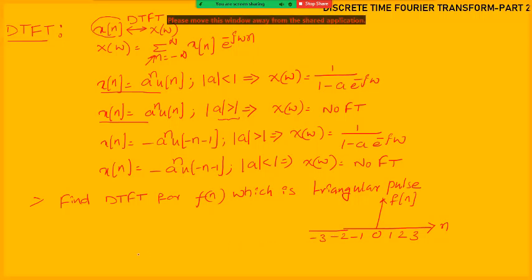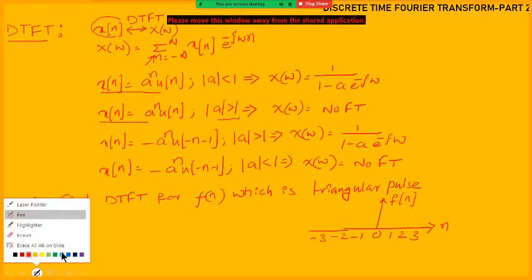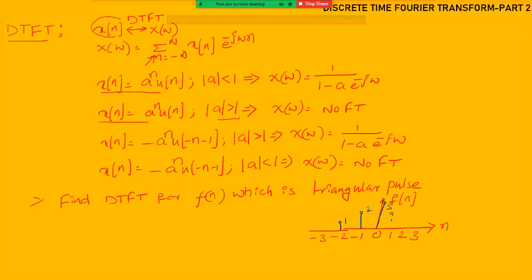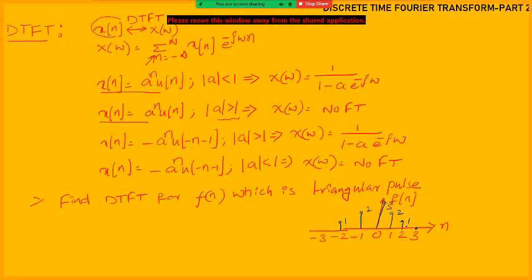How the signal is available: at n equal to minus 3, amplitude is 0. At n equal to minus 2, amplitude is 1. At n equal to minus 1, amplitude is 2. At n equal to 0, amplitude is 3. At n equal to 1, amplitude is 2. At n equal to 2, amplitude is 1. At n equal to 3, amplitude is 0. This is the signal. For this signal, now we need to find the DTFT.